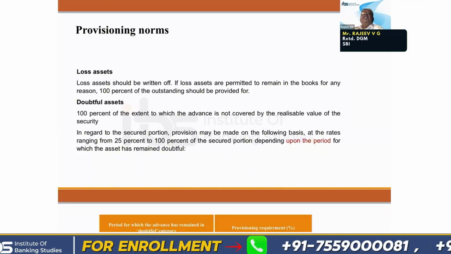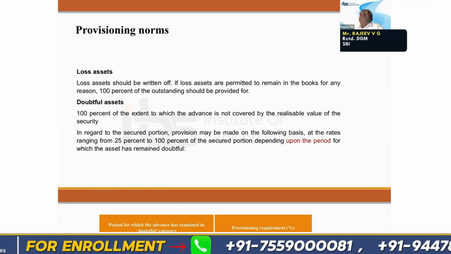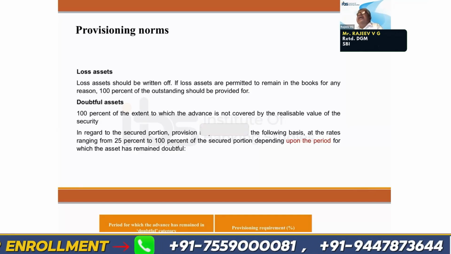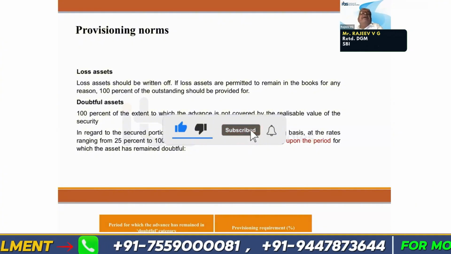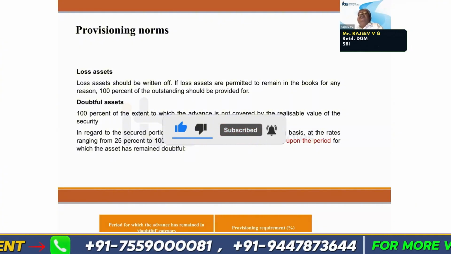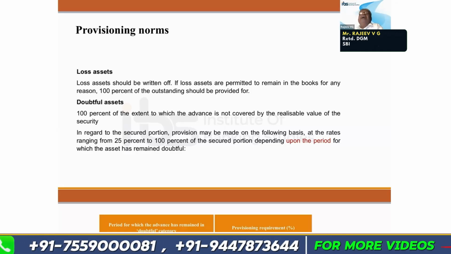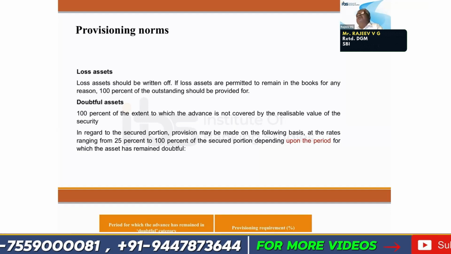How much provision has to be kept for different types of assets, and what are all the criteria for providing or making provision. In the case of loss asset, all of us know that the bank is anticipating a total loss of that particular amount.